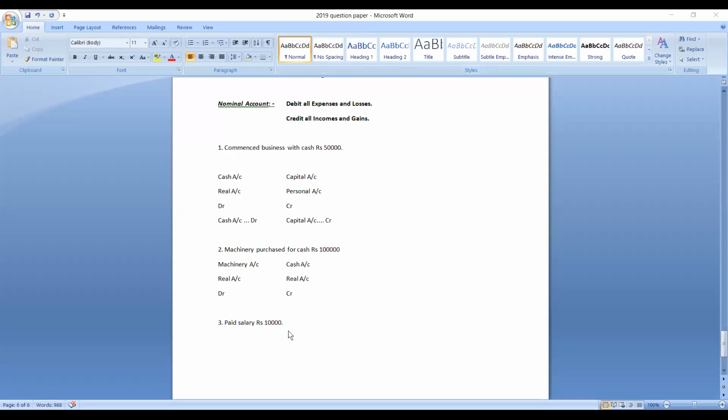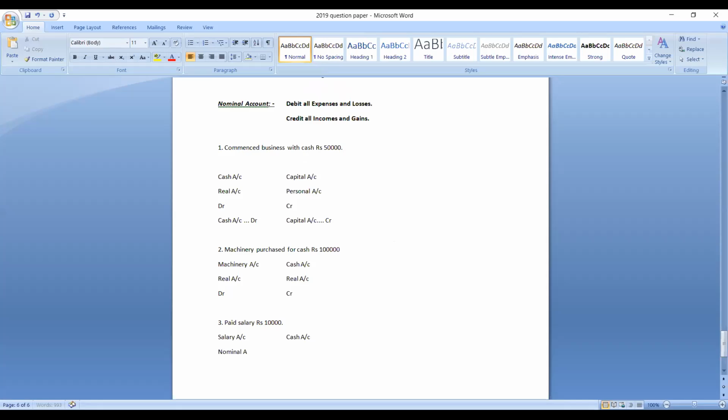Here you are finding totally two accounts. One is salary account and another one is cash account. Salary account is which account? Is salary a person to call it a personal account? No. Is it an asset to call it a real account? No. It is what? It is an expense. If it is an expense, then it belongs to nominal account.